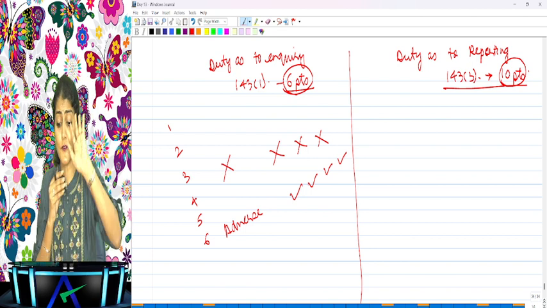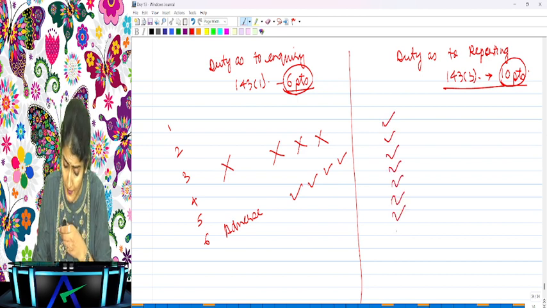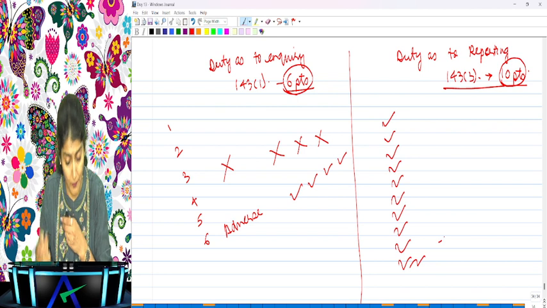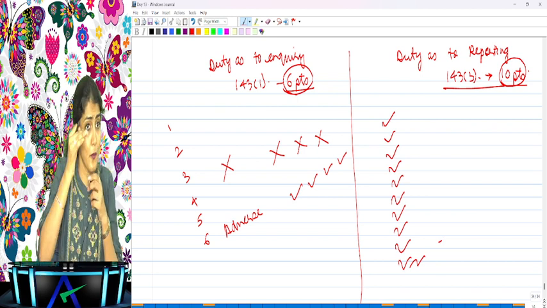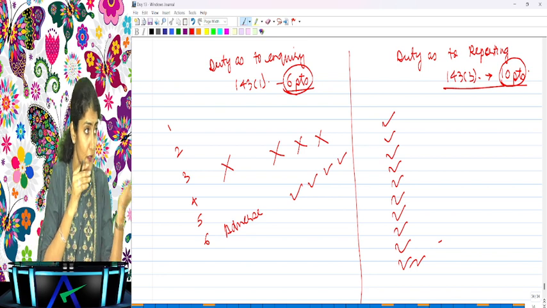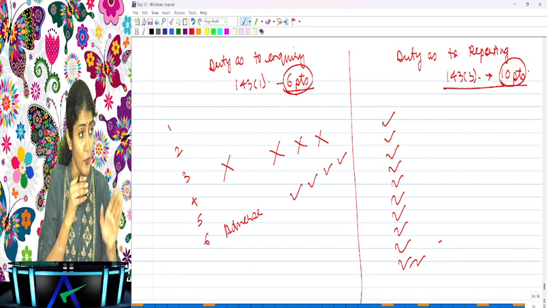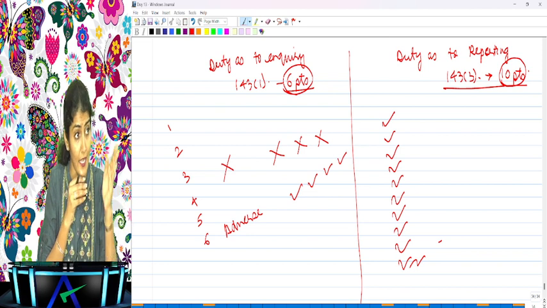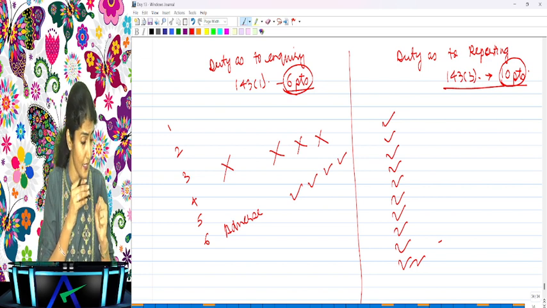But for the duty as to reporting, these 10 points, whether I have a finding or I don't have a finding, I always need to report. Do you understand the difference between 143(1) and 143(3)? Here there are 6 points, there are 10 points. These 6 points I will inquire. If I have no finding, no reporting. However, if I have an adverse finding, only in that case I need to report. Are you understanding that? Okay.